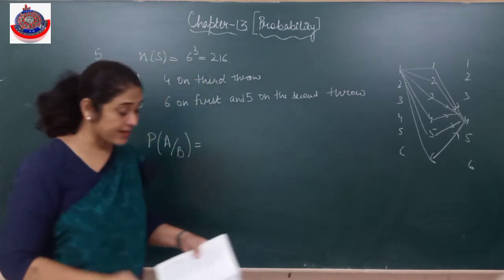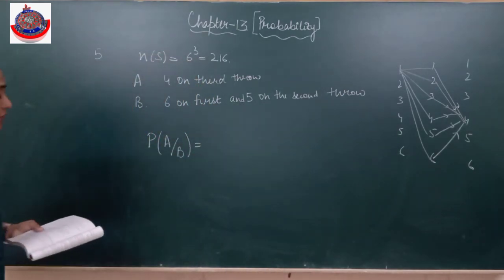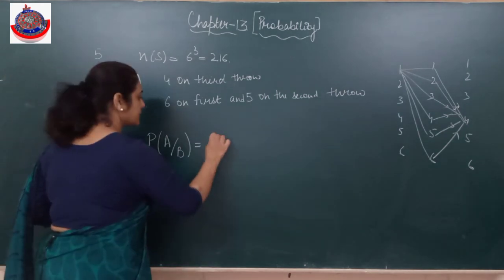So this way you will write. I'm just writing the number. In this way, if I check all, fine. And let's write the formula.